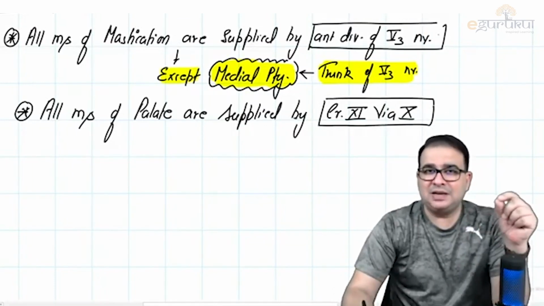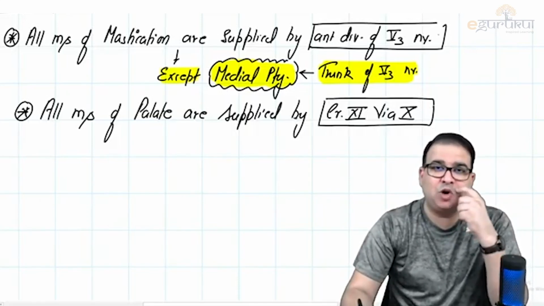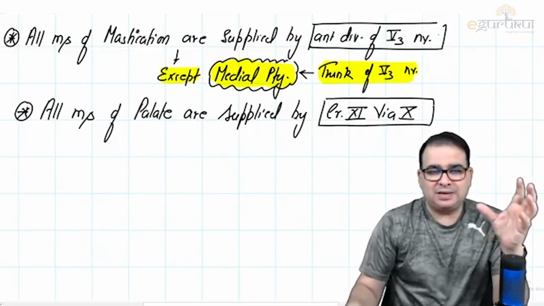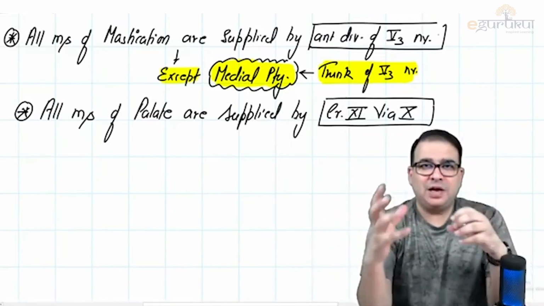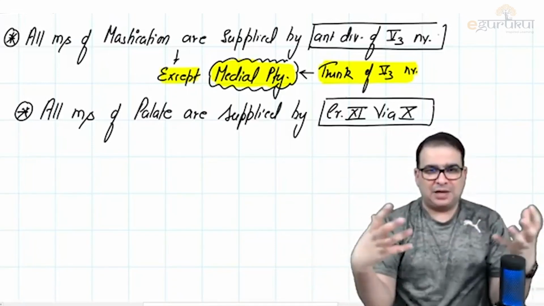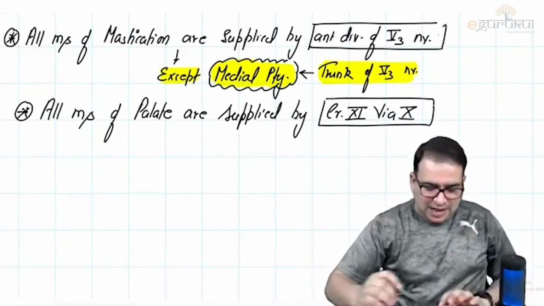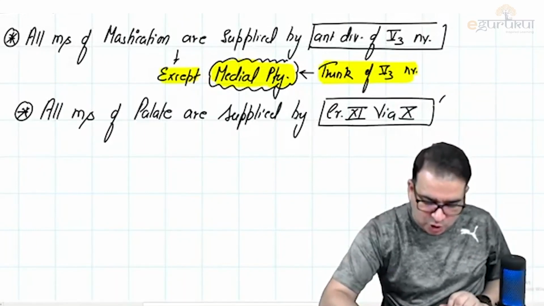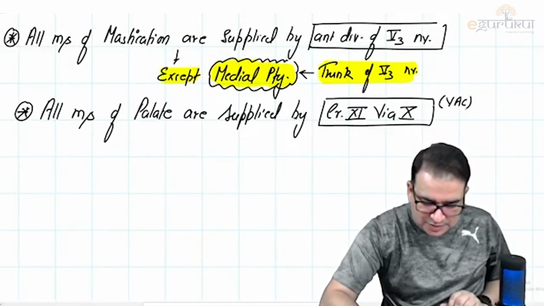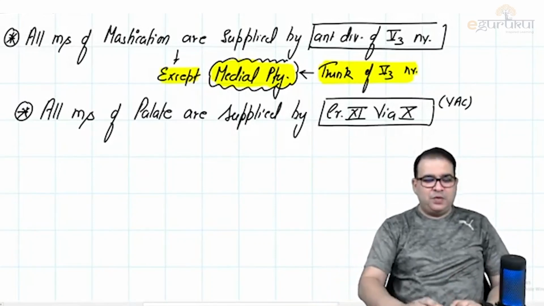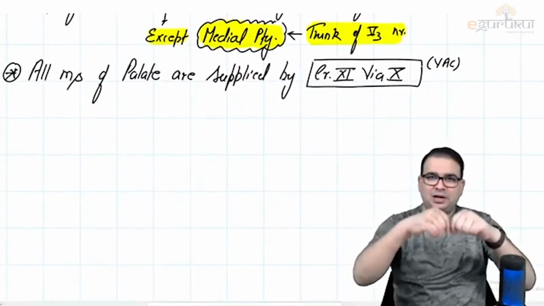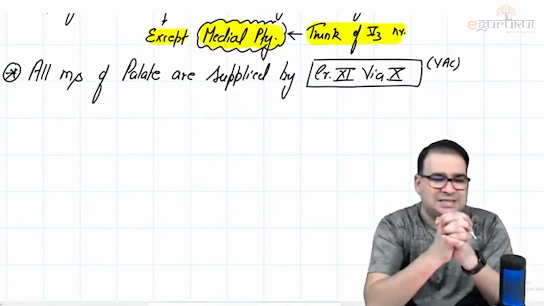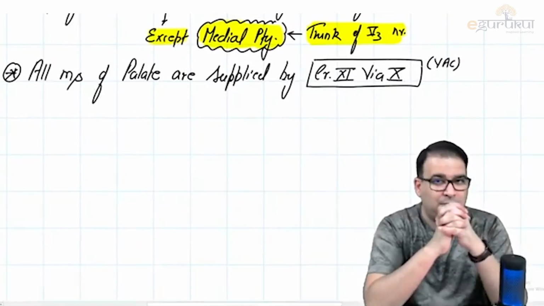This cranial accessory via vagus is called the vago accessory complex. The cranial accessory nerve was using the vagus nerve to supply the muscles, so this is also called a vago accessory complex, a complex of vagus and accessory nerve. Either you say cranial accessory via vagus or you can call it VAC. You can write it somewhere separately: VAC means vago accessory complex. Cranial accessory and vagus are joining, so that complex is also called VAC.